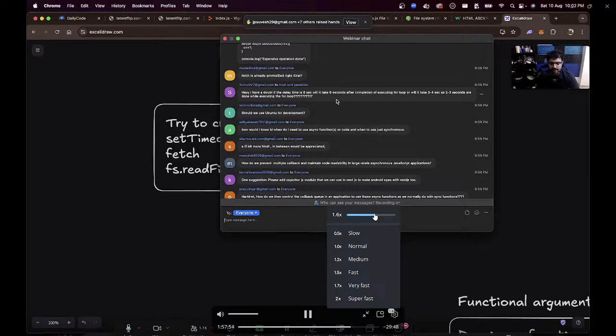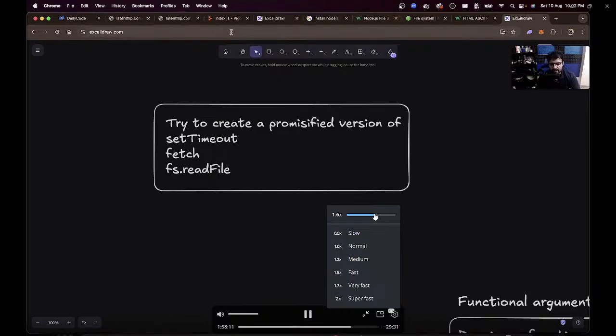Hey, I have a doubt. If the delay is 6 seconds, and it takes 6 seconds after completion of the loop, then since 2-3 seconds are already spent executing the loop, will it take only 3-4 seconds? No, it will not take 6 seconds after the completion of the loop. That is a good question. As you can see, they run independently.